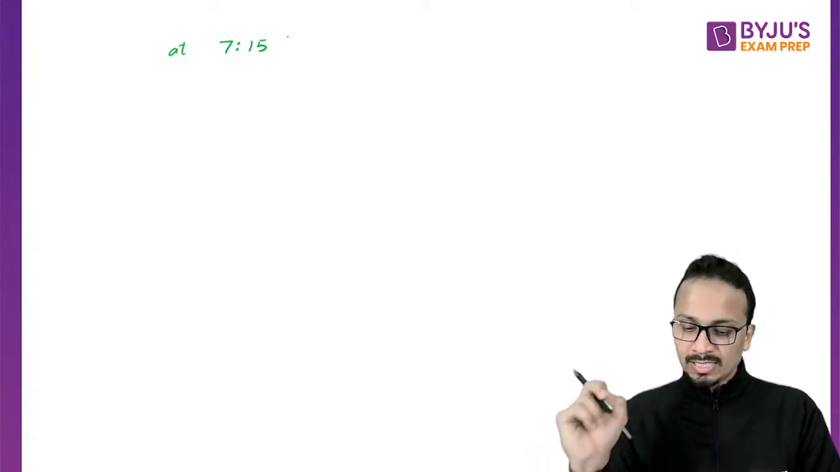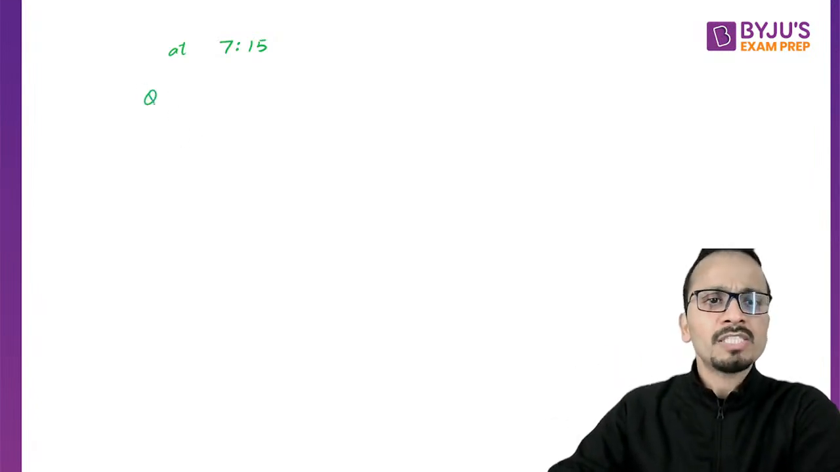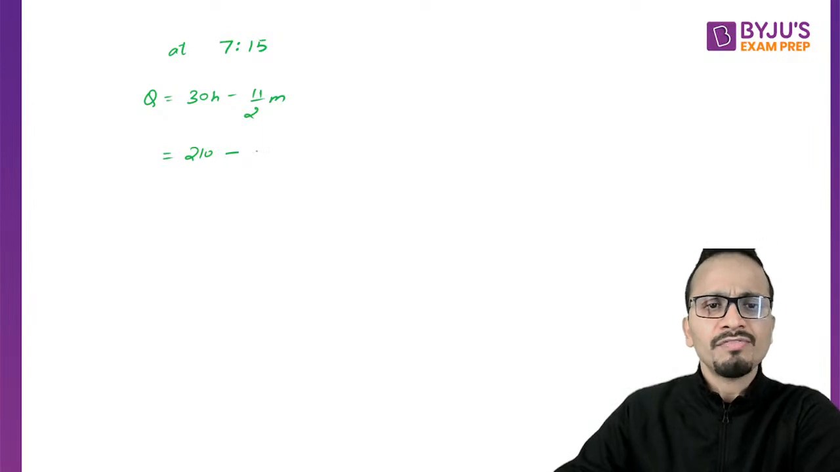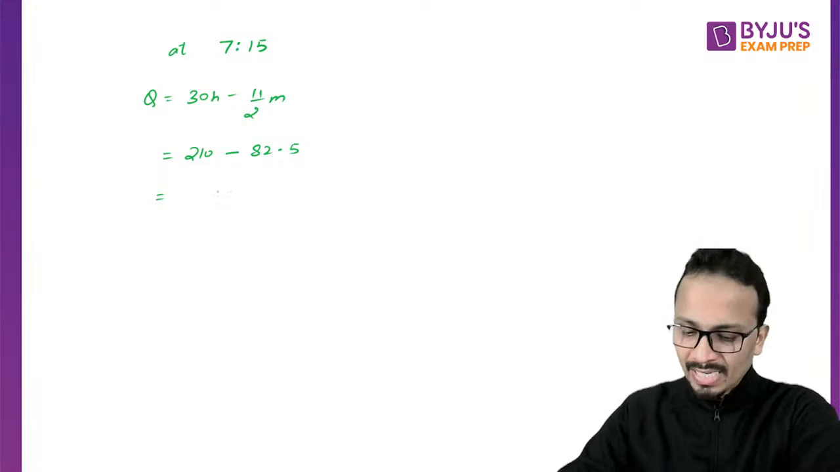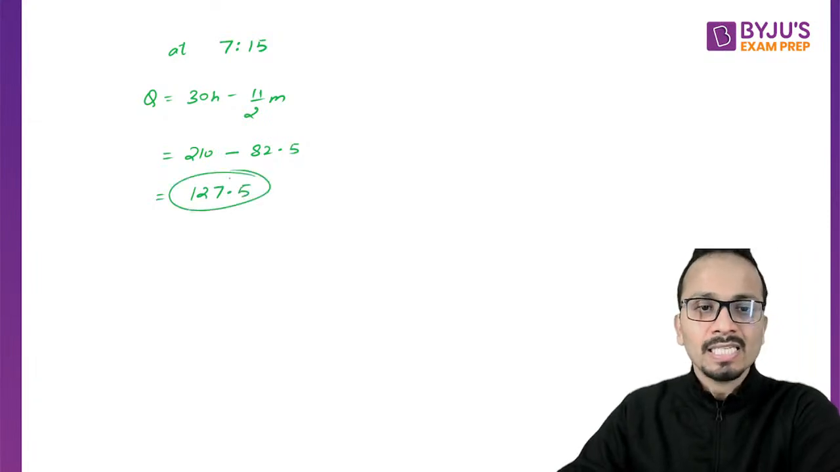Okay, so Eden Saha and Nidhi Pandey have given their answers. We'll be using the second formula, which says theta is equal to 30h minus 11 by 2m. Let's get the answer very quickly. h is 7, so 7 into 30 is 210, minus 11 into 15 is 165. 165 upon 2 is 82.5. So 210 minus 82.5 will be 127.5, and that is the correct answer.